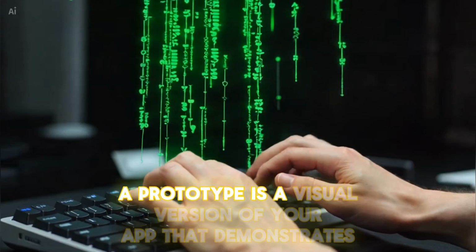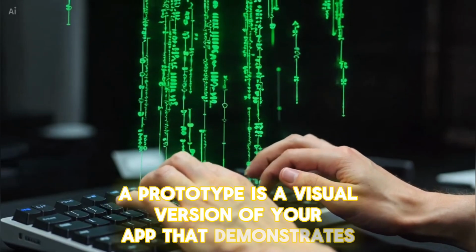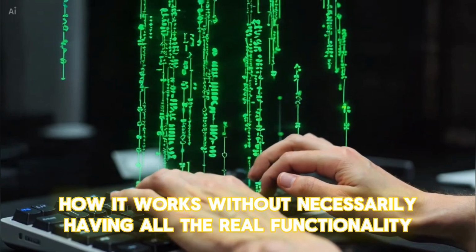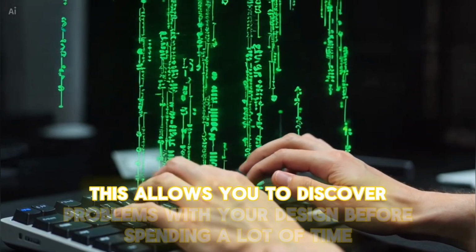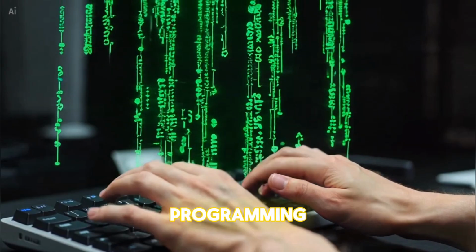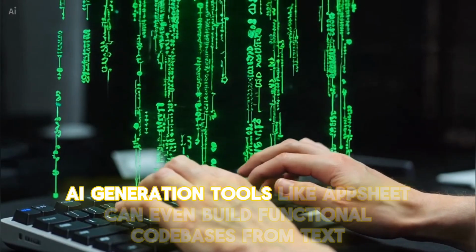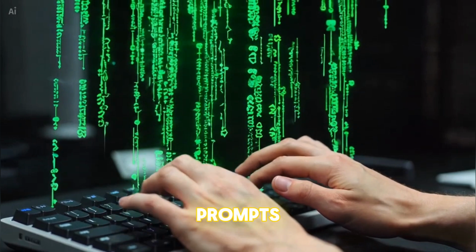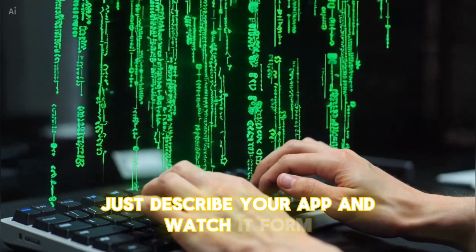A prototype is a visual version of your app that demonstrates how it works without necessarily having all the real functionality. This allows you to discover problems with your design before spending a lot of time programming. AI generation tools like AppSheet can even build functional code bases from text prompts. Just describe your app and watch it form.